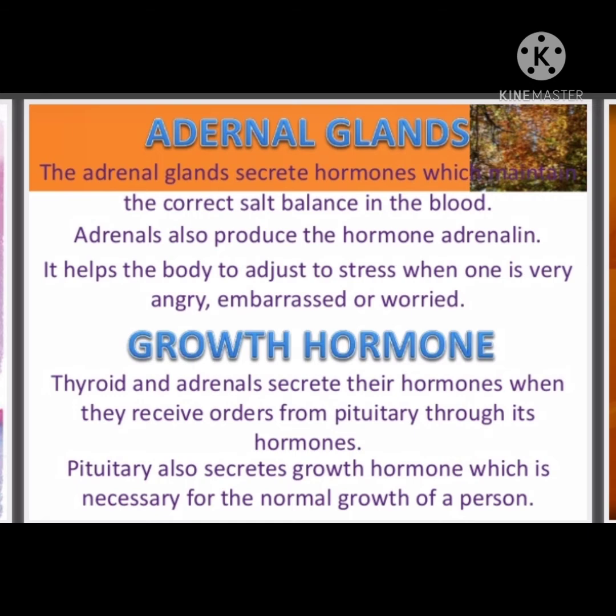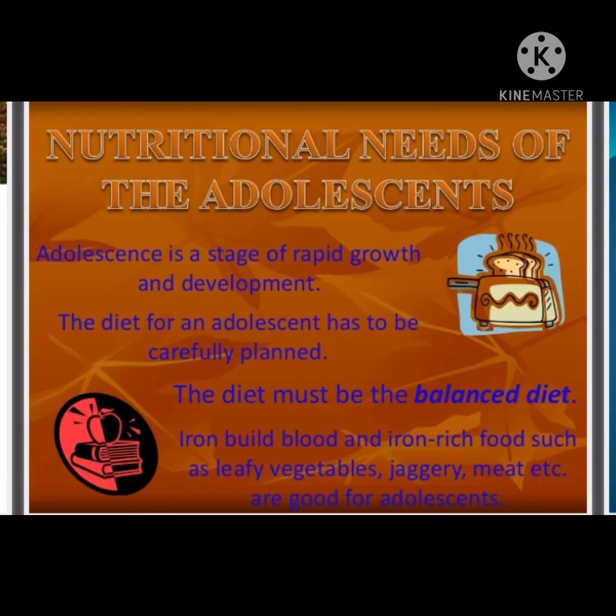A number of other endocrine glands and hormones are there in our body. The detailed study of these hormones you will get from higher class. Then, the role of hormones in completing the life history of insects and frogs. We know that insects and frogs have to complete their life history. What is the process that we studied? Metamorphosis. Metamorphosis is the drastic change of a larva into an adult. In the case of insects, it is controlled by insect hormone, whereas in the case of frogs, it is controlled by the hormone called thyroxine itself.